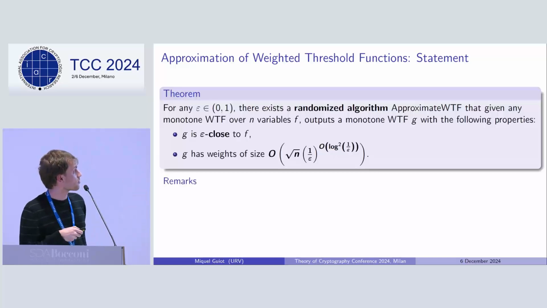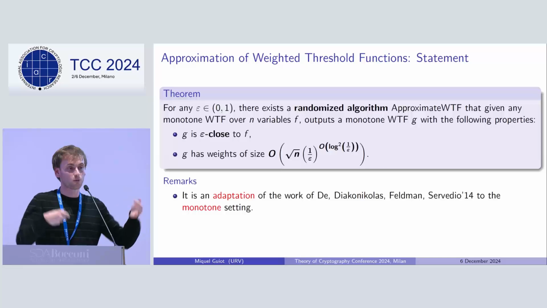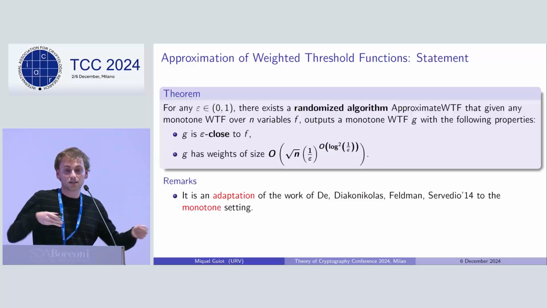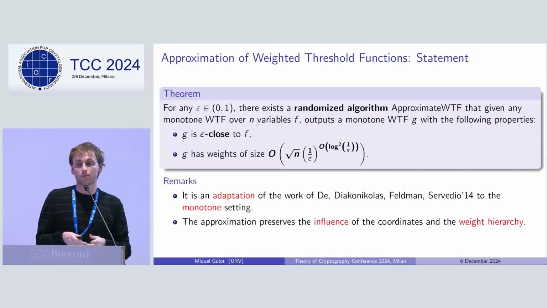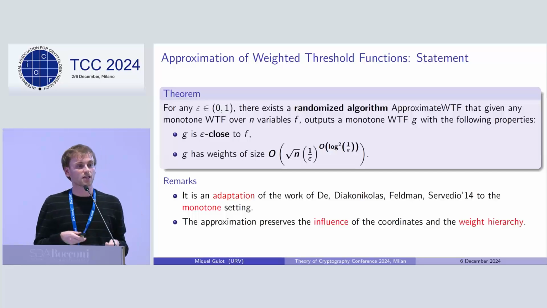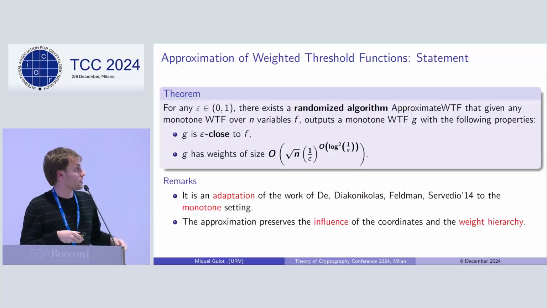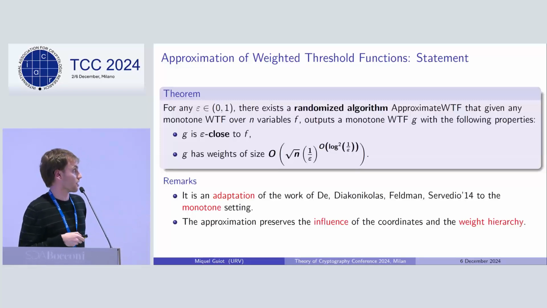Some remarks about the result. The first one is that this is an adaptation of the work of De, Diakonikolas, Feldman, and Servedio to the monotone setting. Since we are working with access structures, we need them to be monotone. And moreover, this approximation algorithm also preserves the influence of the coordinates and the weight hierarchy. That basically means that if before approximating a coordinate was, for example, the one with the largest weight, after approximating, you can guarantee that this coordinate still has the largest weight. And moreover, that the fraction of inputs in which it affects the output of the function is still preserved.